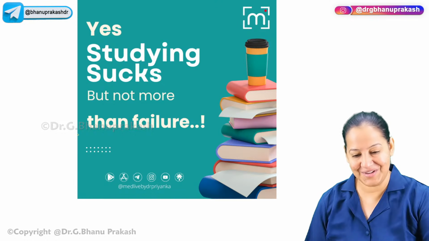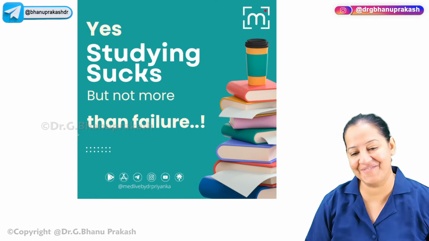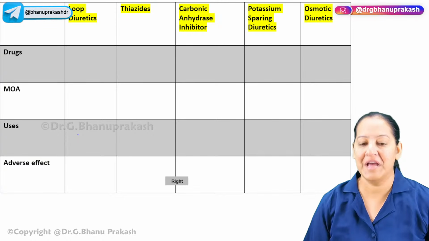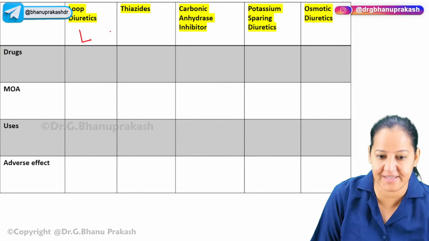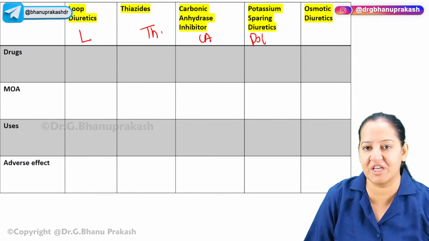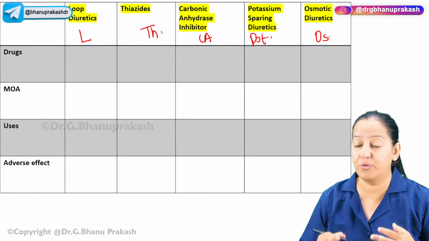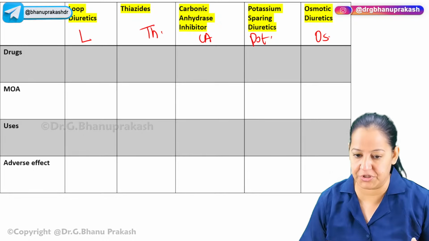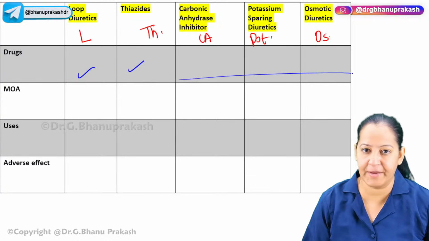Okay, chalo. So coming on the drugs, individual drugs, we have seen the classification and we have seen the site of action. Now, can I tell you the 5 categories? So I will tell you first of all loop diuretics, then we will see the thiazides. These are carbonic anhydrase inhibitors, these are potassium sparing diuretics, and these are osmotic diuretics. Since the time is limited and I have to take the entire systems of pharmacology today, not only this system, I will take these 2 only. The remaining 3 you can do on your own.